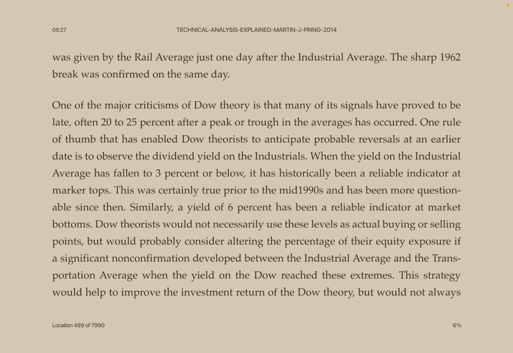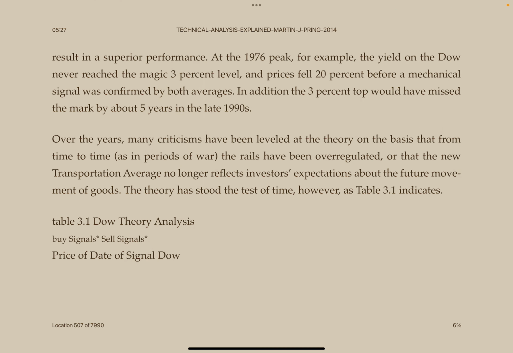Dow theorists would not necessarily use these levels as actual buying or selling points, but would probably consider altering the percentage of their equity exposure if a significant non-confirmation developed between the industrial average and the transportation average when the yield on the Dow reached these extremes. This strategy would help to improve the investment return of the Dow theory but would not always result in superior performance.